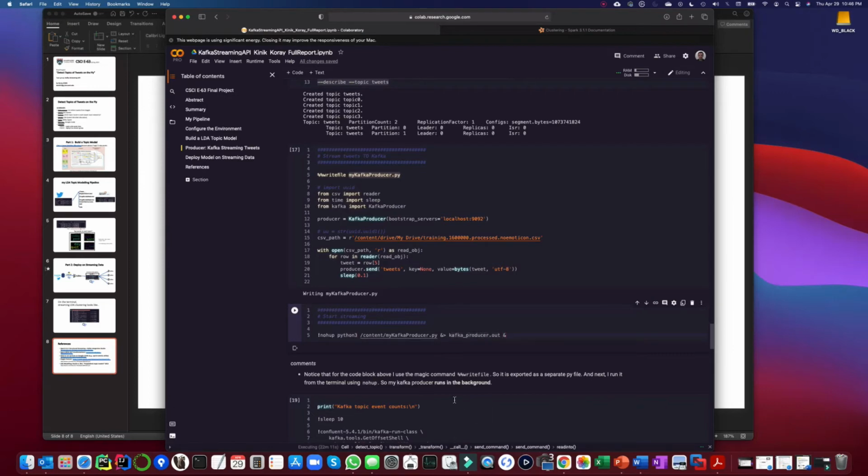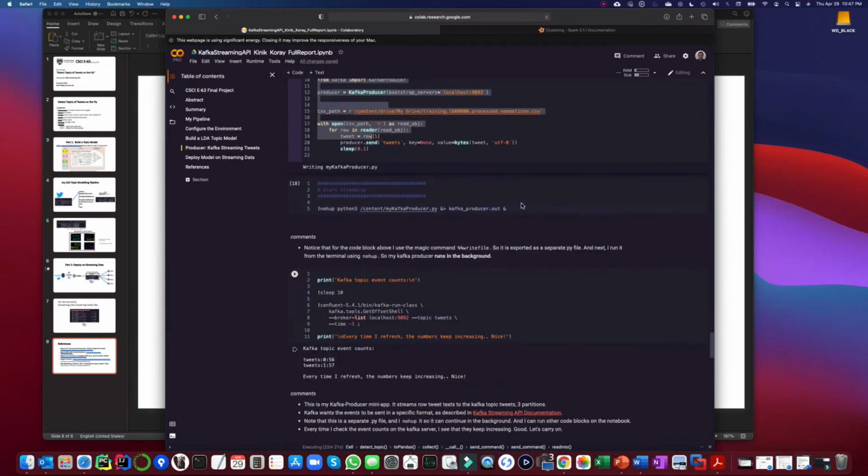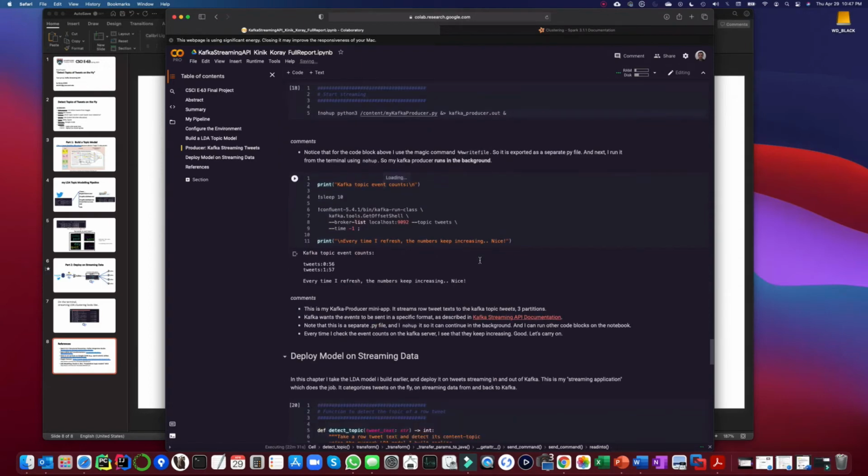What this trick allows me to do is, when I run this cell, it will push this mini app into the background, and I will continue running my notebook. So when I push the button, I start feeding the tweets into my Kafka topic, and carry on and focus on the deployment part.